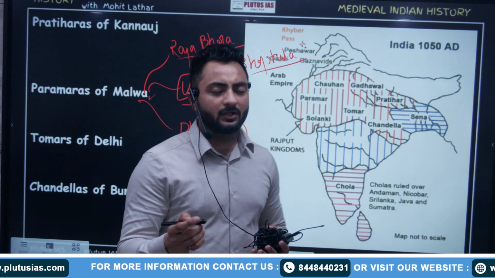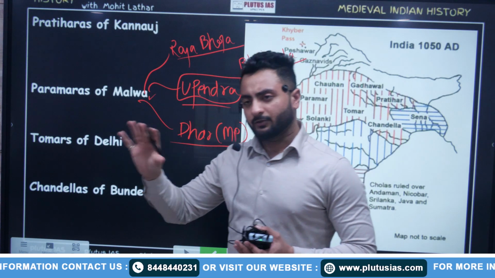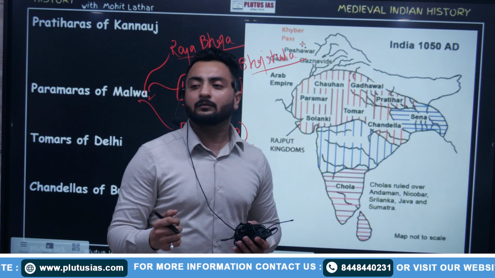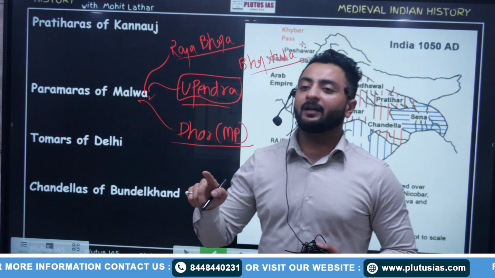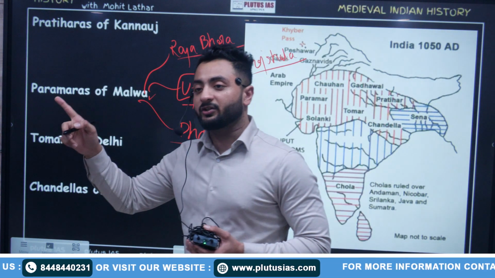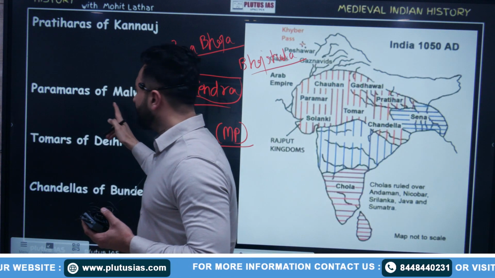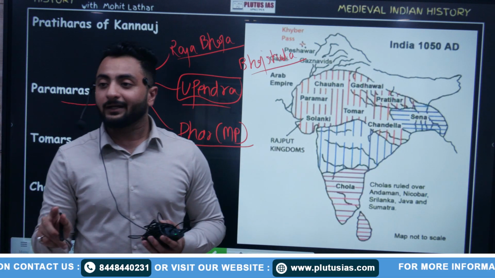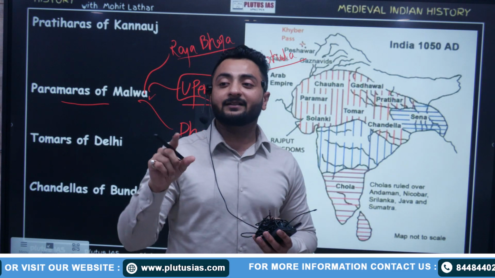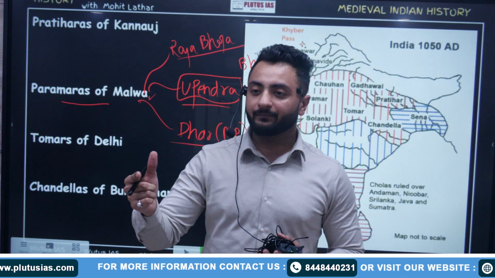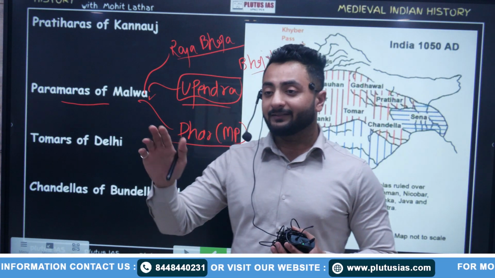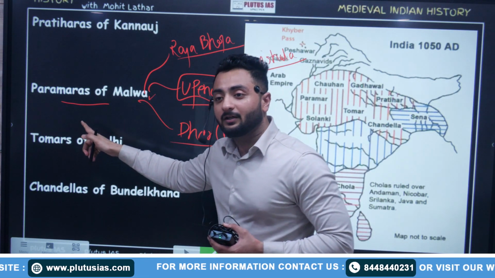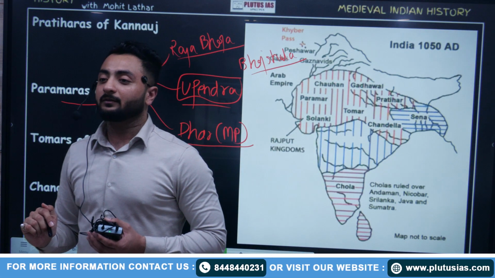Mythical story here. Okay. So this was a story of how the Paramaras of this area were brought up. The Vashishta saint went to the Mount Abu region. This dynasty belongs to the Mount Abu region. So he went to Mount Abu, he prayed, and a dynasty was born, and that dynasty was known as Agnikula dynasty, meaning the fire dynasty. That dynasty produced a hero which helped Vashishta to get back his cow from Vishwamitra.